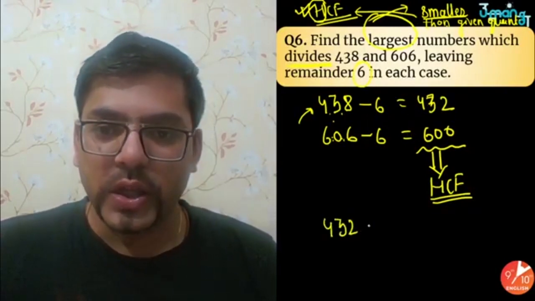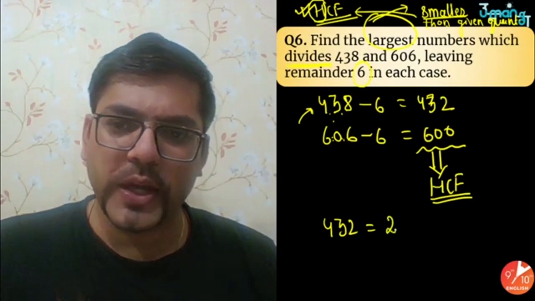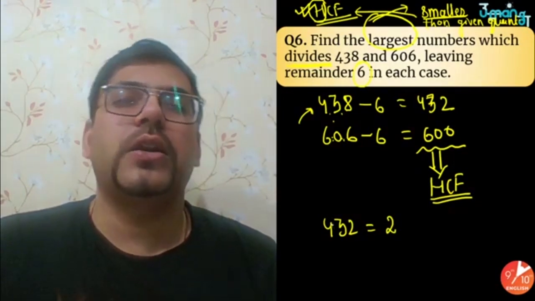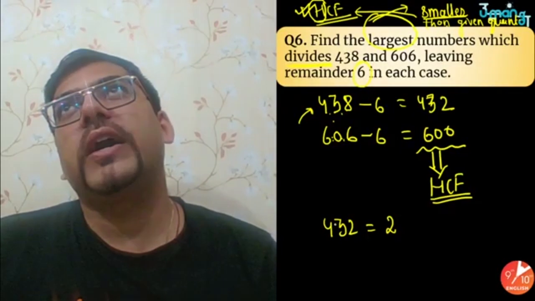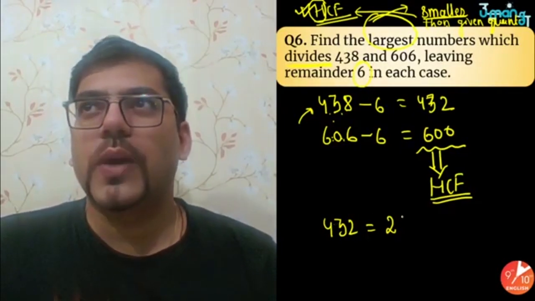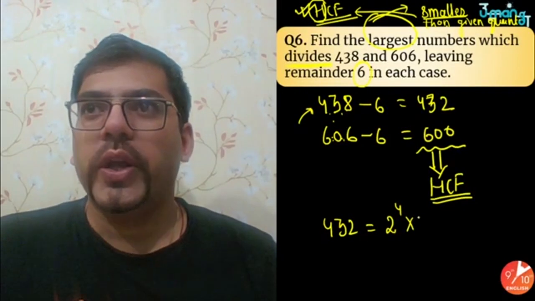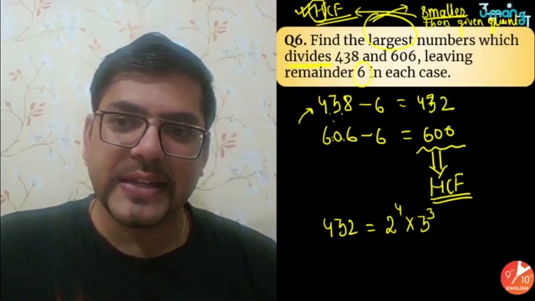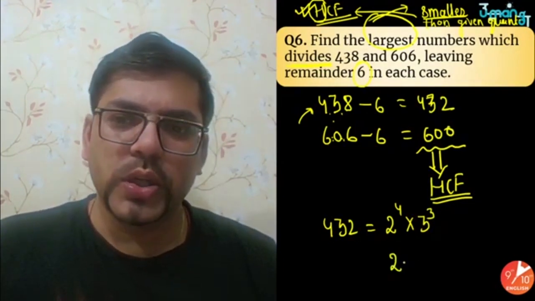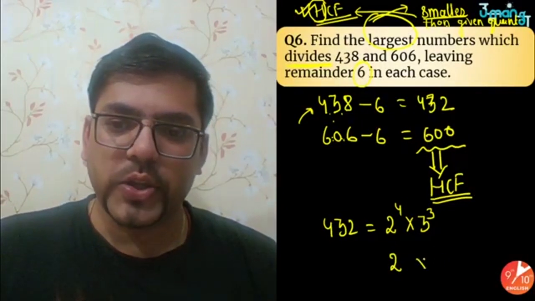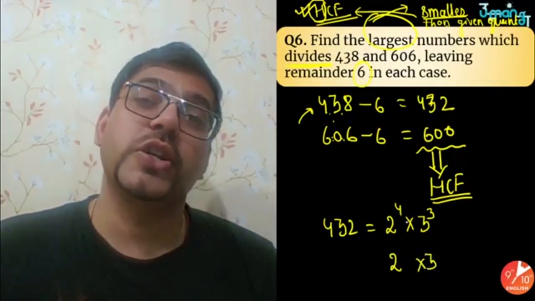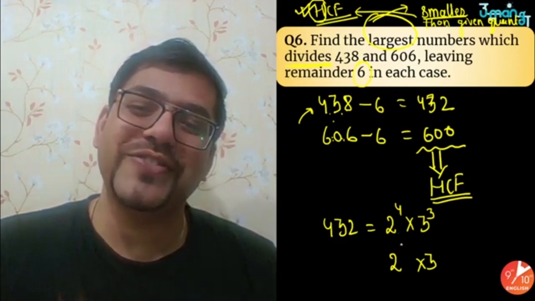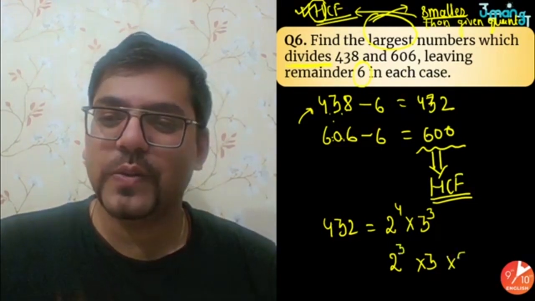If I factorize 432, if I am not wrong, this will be 2 squared, so you will get 108, again 4, and then 27. So you have got 2 raised to power 4 into 3 cubed. This is what you're going to get in 432. If I talk about 600, 600 is pretty simple. 6 is 2 times 3, and then 100. 100 is 2 squared into 5 squared. So 2 cubed into 5 squared.